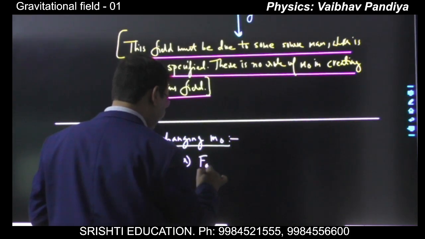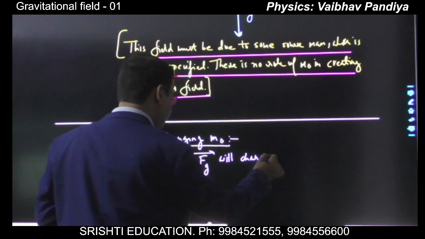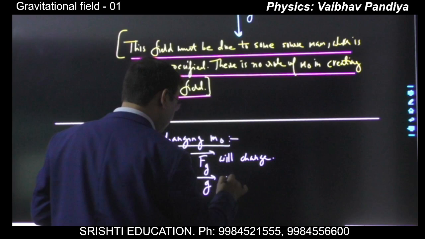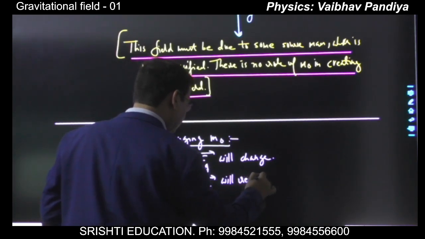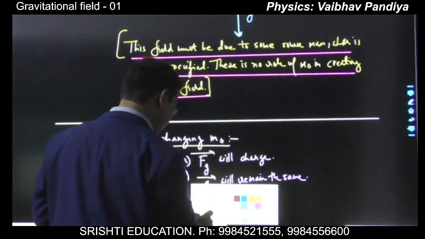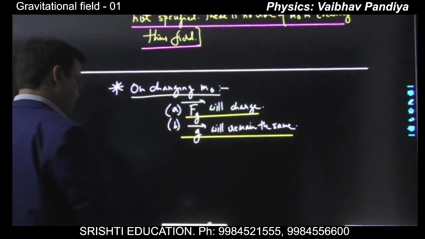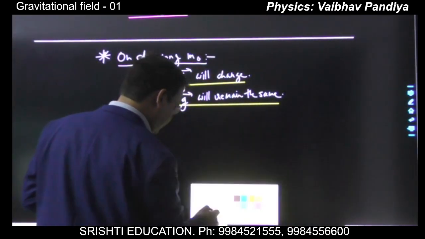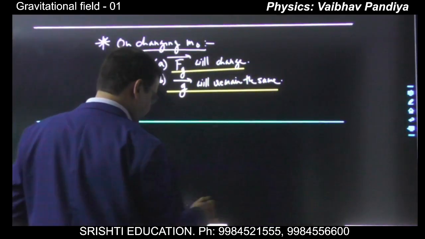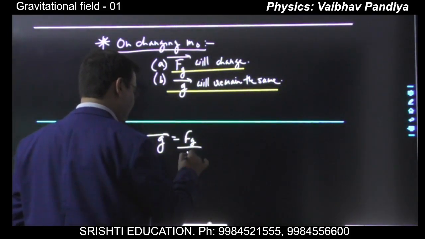of course the gravitational force will change, but the gravitational field at P will remain the same, okay. Got it? Because the field is not because of m naught, the field is due to some other source. And if you make the equation, in this equation, see vector g is Fg divided by m naught.